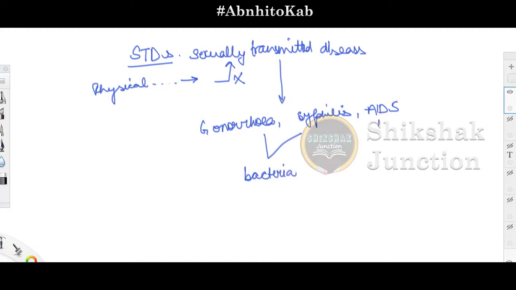AIDS is caused by a virus, that is HIV, human immunodeficiency virus. The two bacterial diseases are not fatal if diagnosed early, meaning the cure is possible, but early detection is very important. However, HIV is a special kind of disease in which a patient does not die because of the HIV infection itself. He or she dies because of the weak immunity.